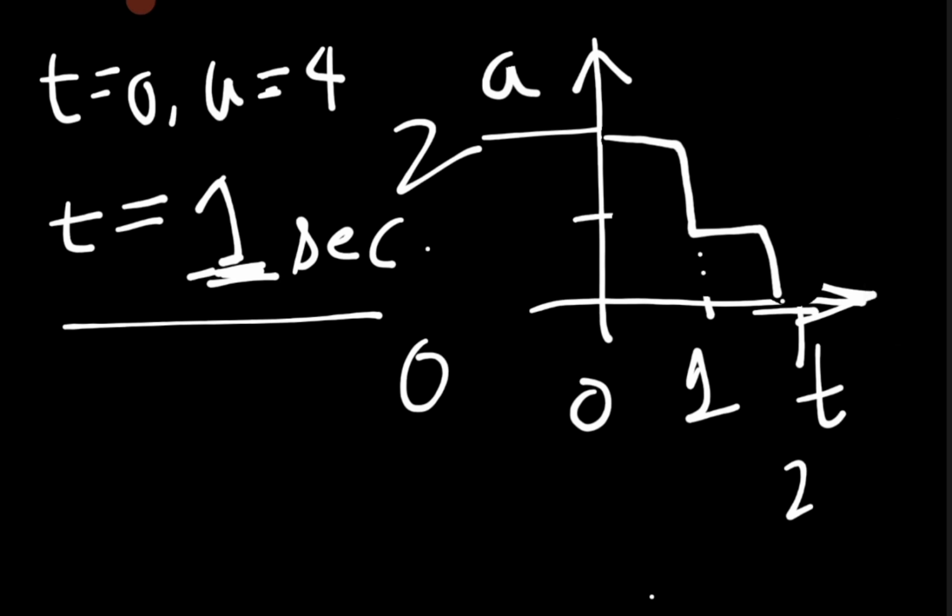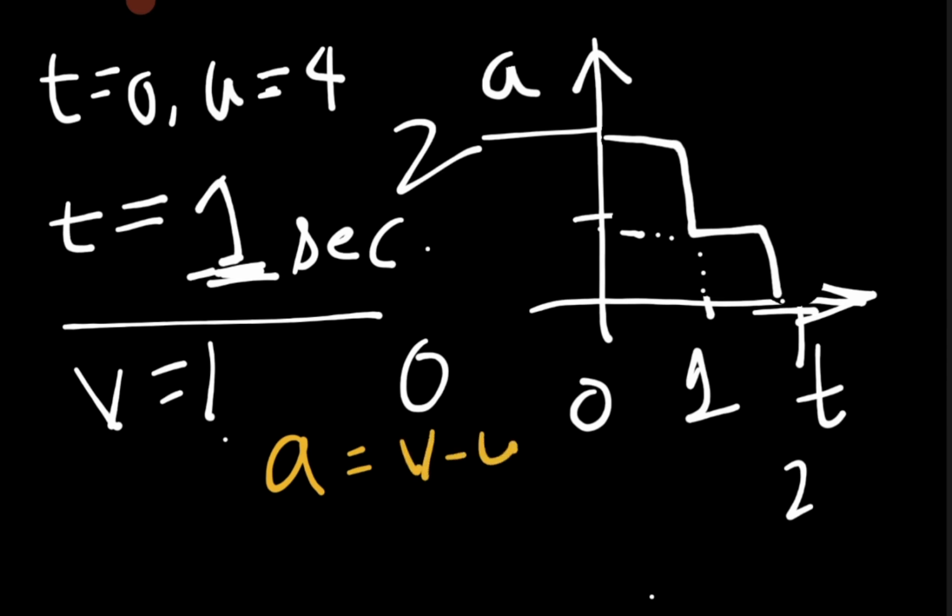So at that particular point of time, let us revisit it. Now at time t equal to 1 second, we have to find what should be the velocity of the vehicle. So how are we going to find that solution? We are simply going to apply a is equal to v minus u over t. It is a very predominant question for you guys.